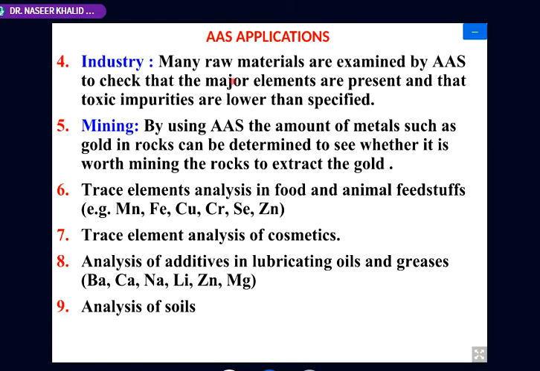For example, in mining, if we have a gold purification industry, we have to utilize AAS for the analysis of the sample.